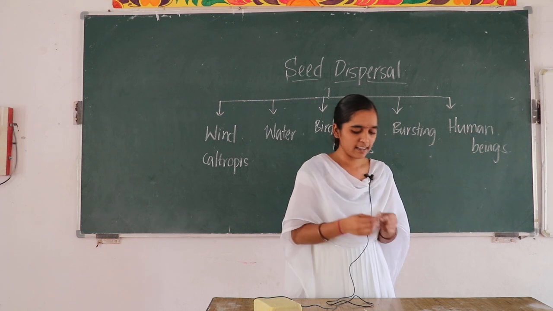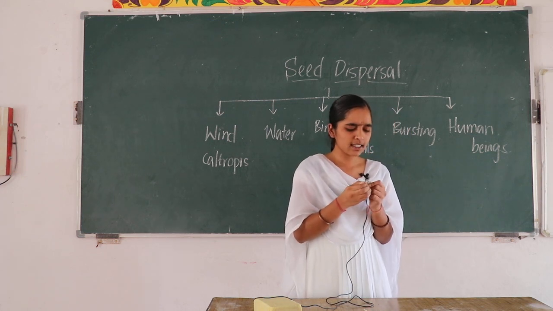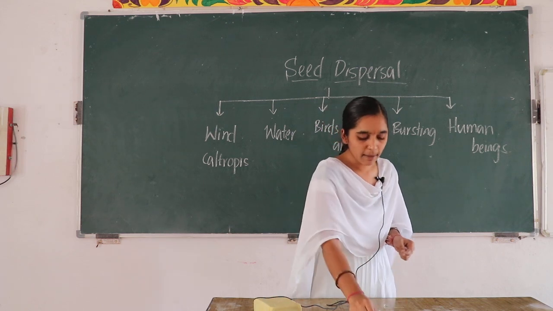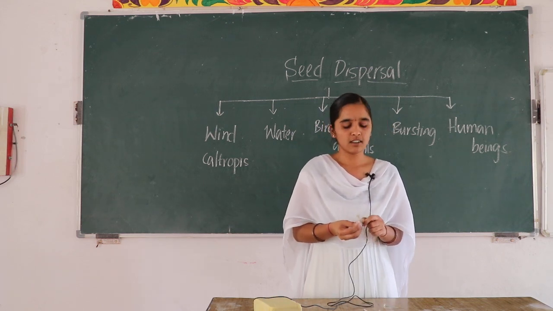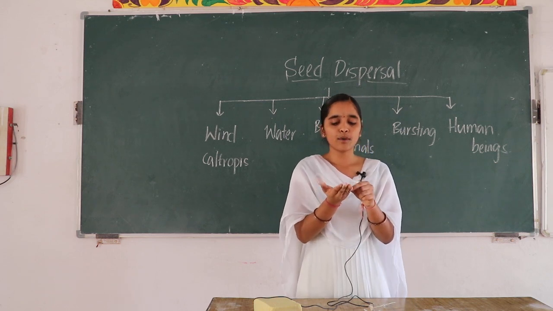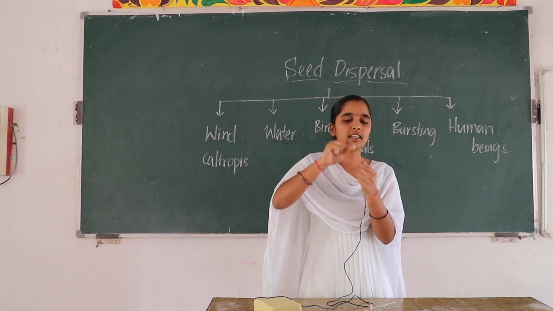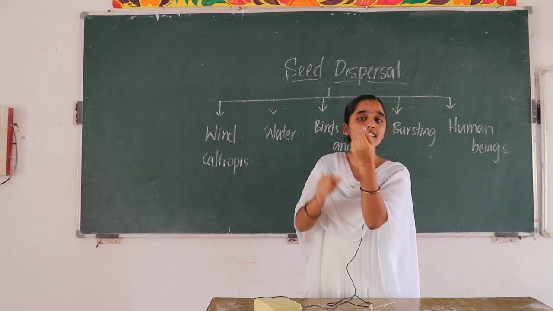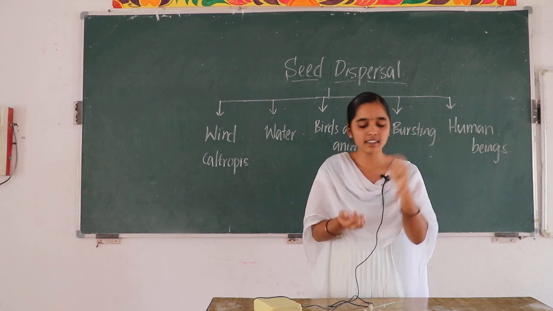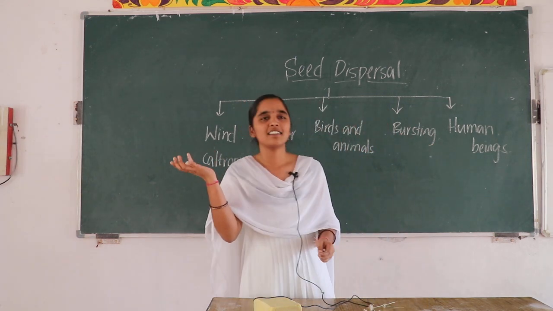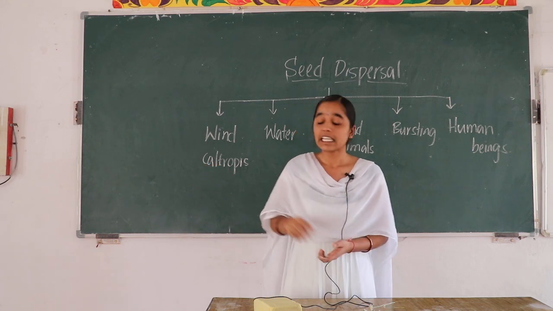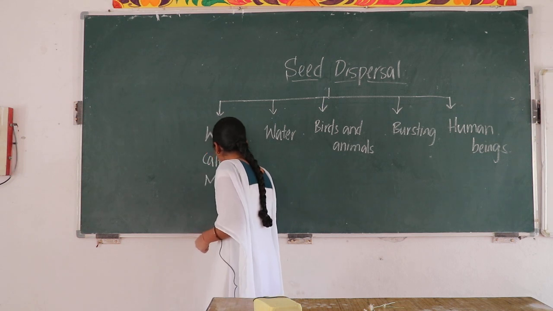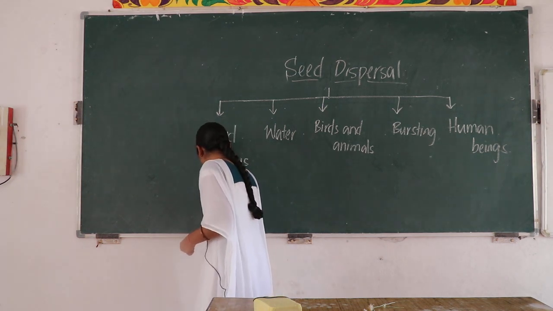Now I brought you something. These are the seeds of what? Maple. Do you know the maple? That's a tree. Okay? And these are very tiny in structure. Here you can see the small tiny seed, and they have wings at the top. Yes? They are dispersed through wind. Have you seen? Yes. And another example is what? Maple. And the parachute-like structured one is milkweed.